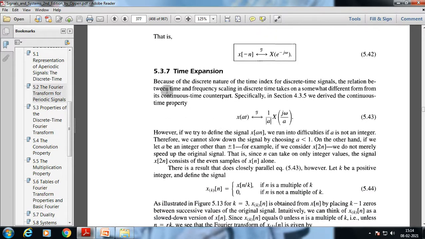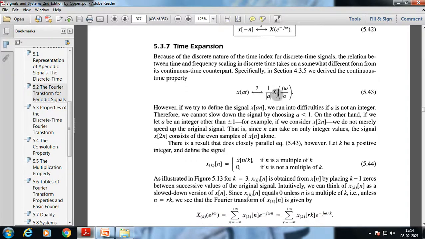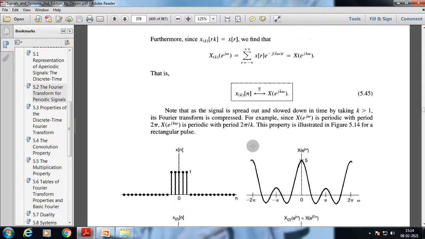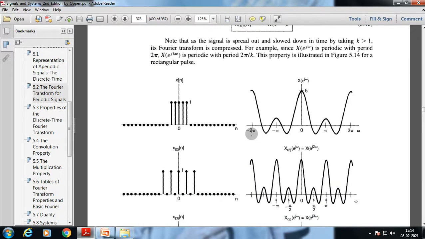Now, as you already know, for the time expansion formula, it is important to understand that this is the time scaling property. It's very much similar to the continuous time transform property, so there is no need for discussion here. So we're going to discuss this specific form here.